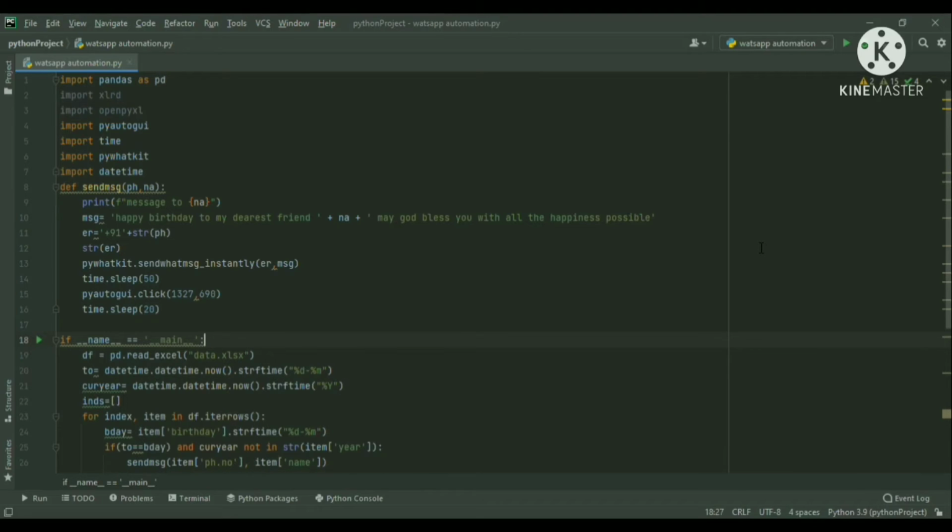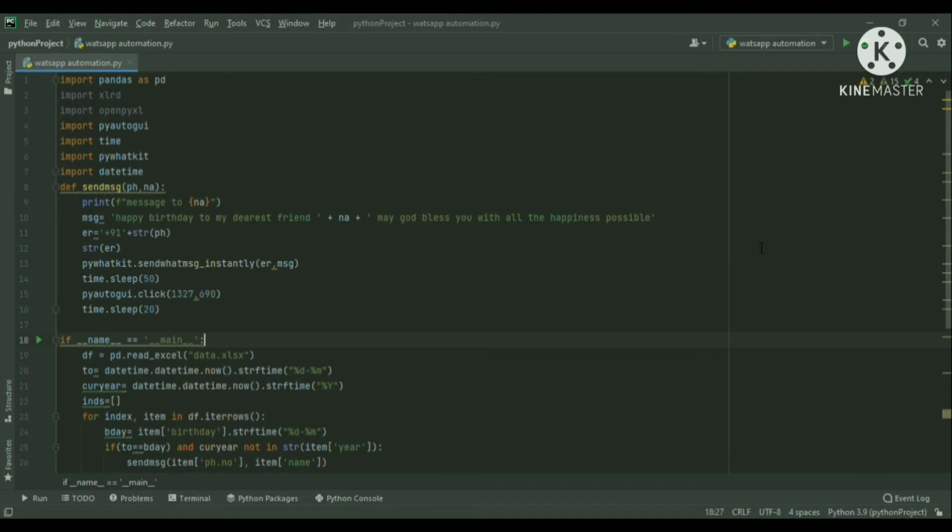So at first the line reads df equals pd.read_excel. Within brackets we have the name of our Excel sheet with the extension present. pd is the abbreviated form of the pandas library, and from the pandas library we are taking the function read_excel, which helps us read the data sheet in which we have our different values, and that is stored in the data frame variable named df that we have created.